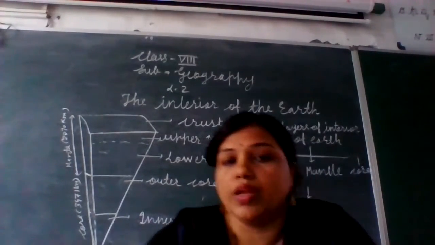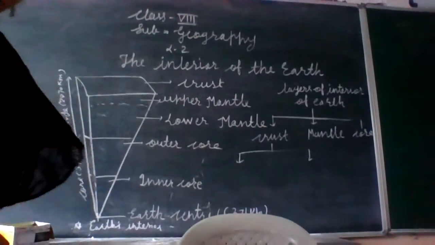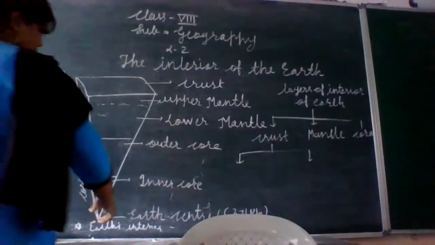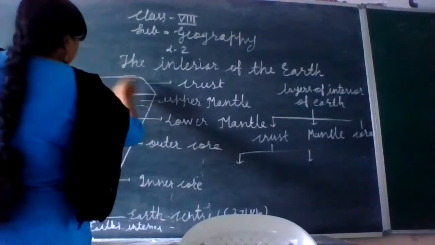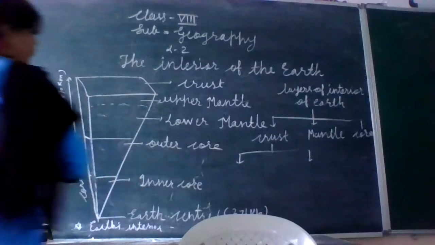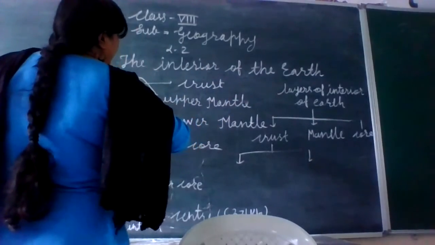As you know, this is the diagram of the earth interior. There are three layers of the earth interior.